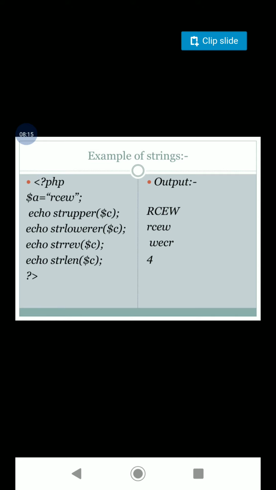Here we are given $a equal to RCEW, and when we apply all these functions on this variable a, we see the output: RCEW is printed in uppercase because we have used strtoupper. Then strtolower, already the string is in lowercase, so there won't be any changes. strrev is used to print the string in reverse form. strlen is used to count the length of the string, that is, the number of characters in the variable a.